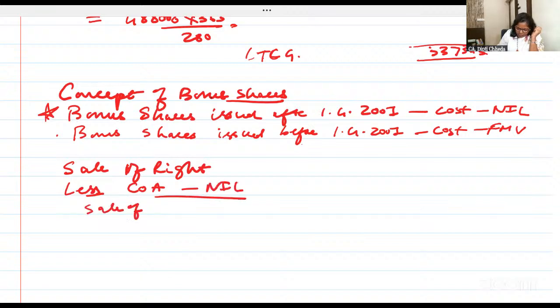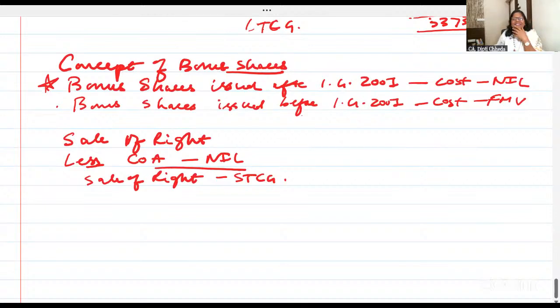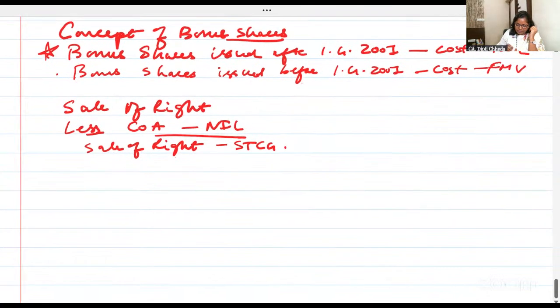So sale of rights directly will be treated as short-term capital gain. Always. It will be treated as short-term capital gain. Sale of the rights, it will be treated as short-term capital gain.